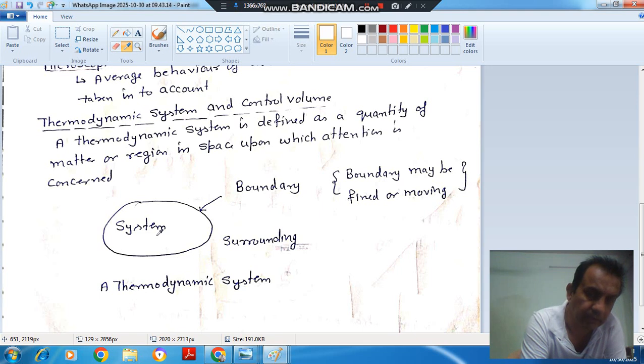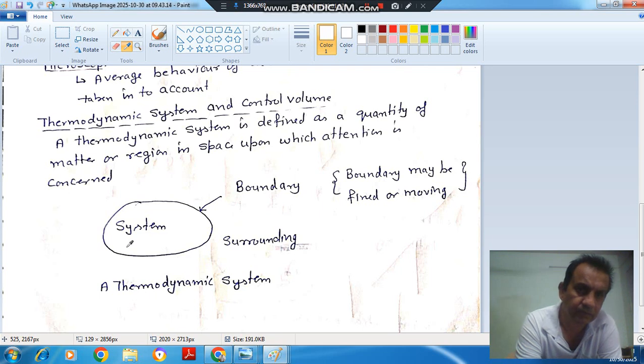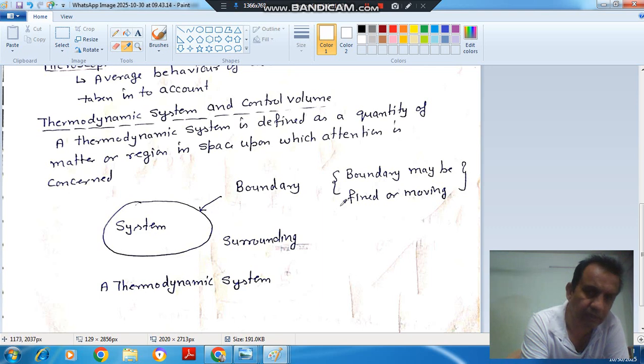So the region in space or matter upon which attention is focused is called system, and everything external to it is called surrounding. This is your boundary, and the boundary can be fixed or it can be moved. So this is the definition of thermodynamic system. System is that upon which attention is focused. It can be a region in space or it can be matter. And it is separated from surrounding by the boundary, and the boundary may be fixed or moved. So this is your system.